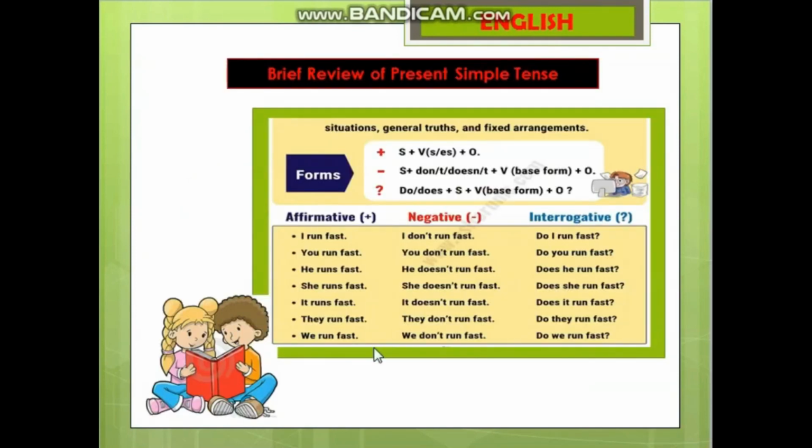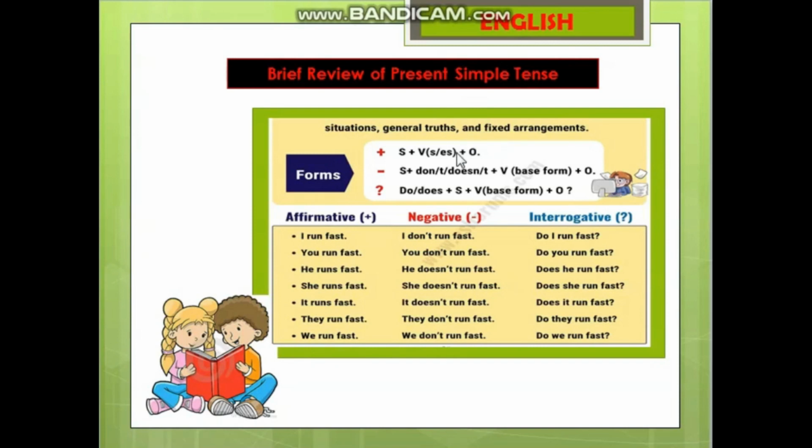Students, as I told you that we use present simple tense in zero conditionals, let me give you a brief review of present simple tense. Present simple tense is used for situations, general truths and fixed arrangements. It means something that happens on a daily basis, a fact that can't be changed. The same thing is used in the zero conditionals.